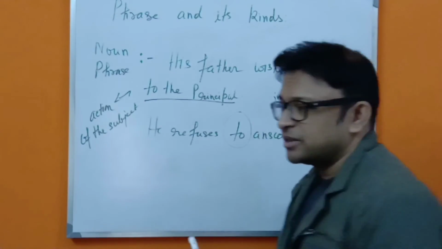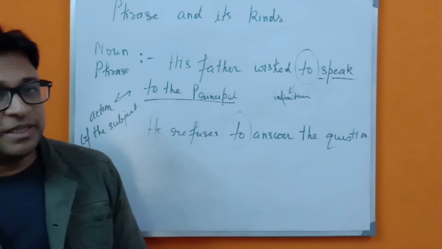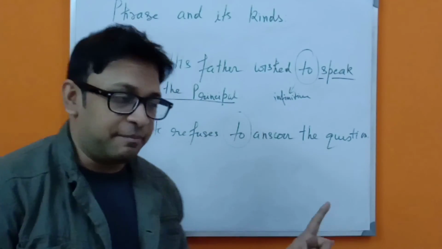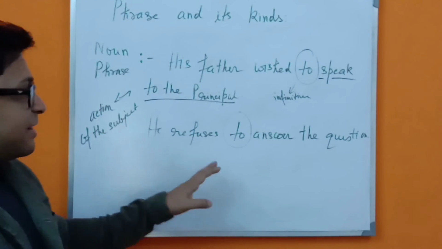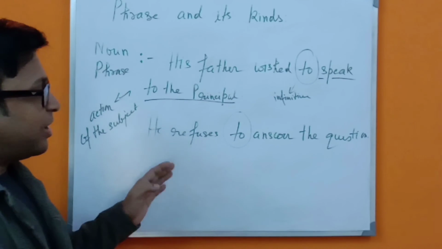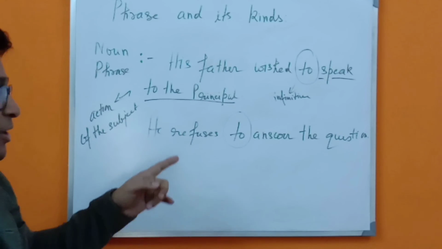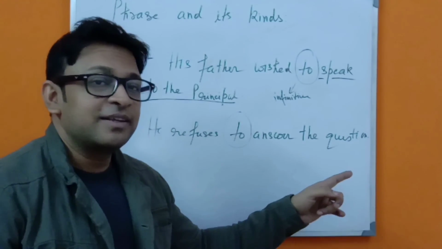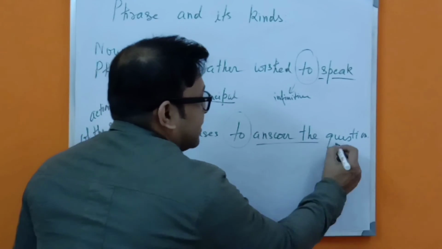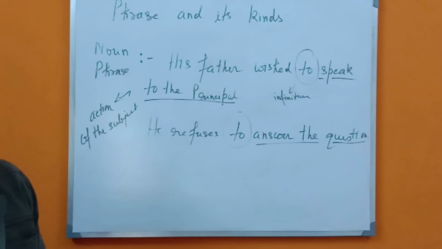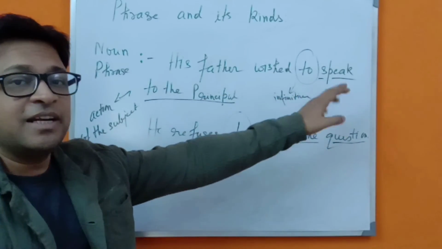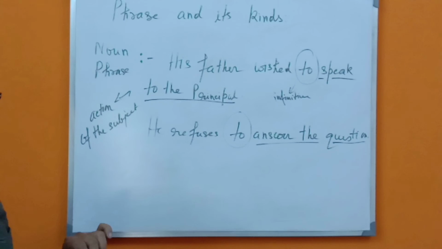So what did his father wish? To speak to the principal. That means that action is going to happen. In the next sentence, after using the infinitive, what action is being shown? He refused. What did he refuse? To answer the question. This is the action that he refused. That is the action that he wished, to speak to the principal.